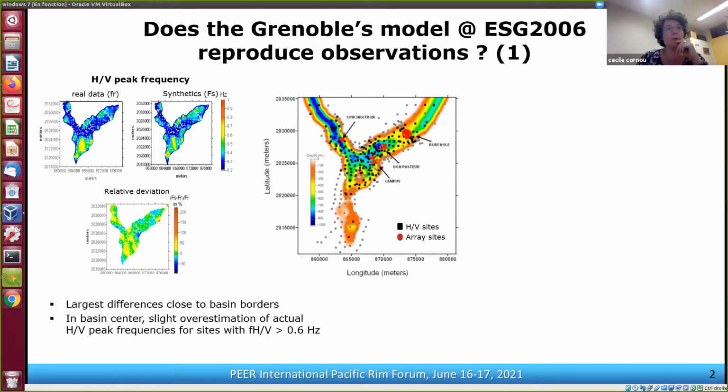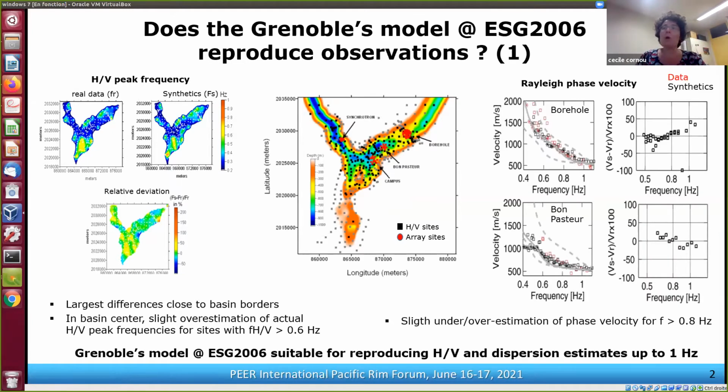However, we could observe some large differences close to the border, due to the fact that the velocity structure close to the border is not so well known. And also in the basin center at some sites, we could observe that with the synthetics, we slightly overestimate the actual H over V peak frequencies.